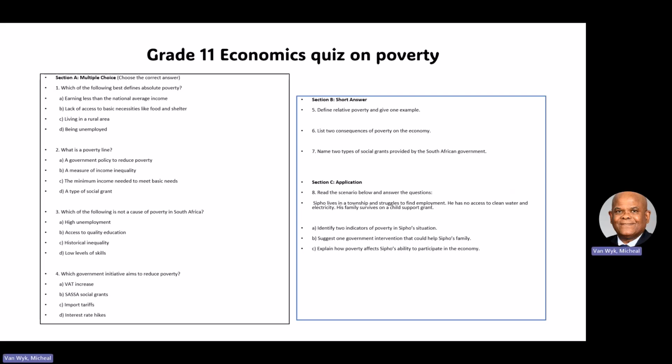Name 2 types of social grants provided by the South African government. What are the 2 social grants? That is easy. You know that it's the old age pension and the child grant. That's 2. And even the SRD grant, for those people who receive that 350 rand every month. For the application, read the case study on Sipho, and then answer those questions for me.